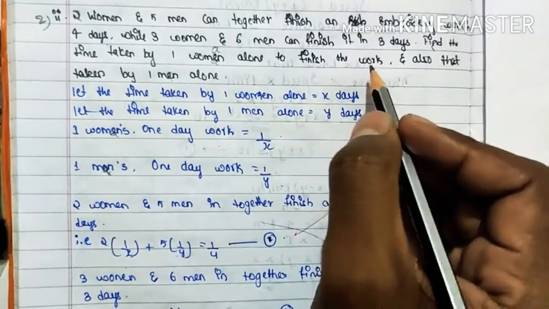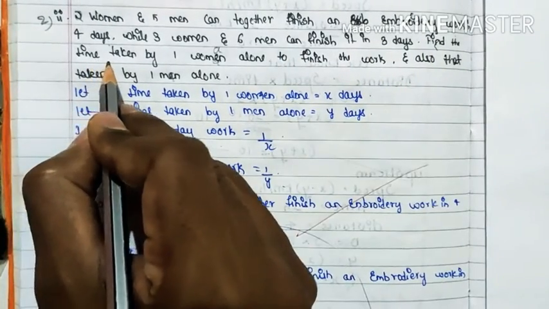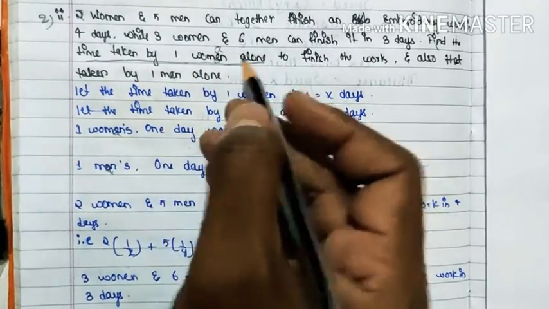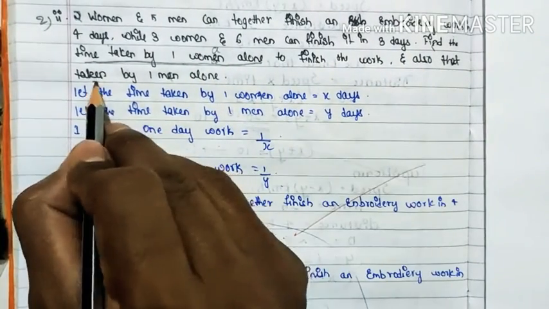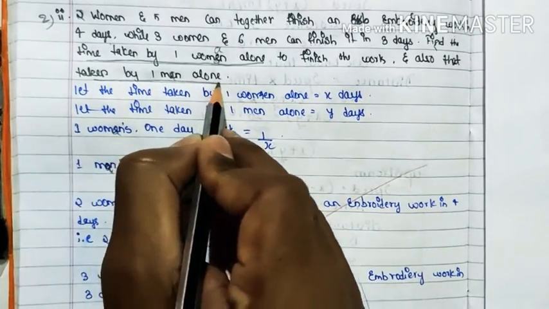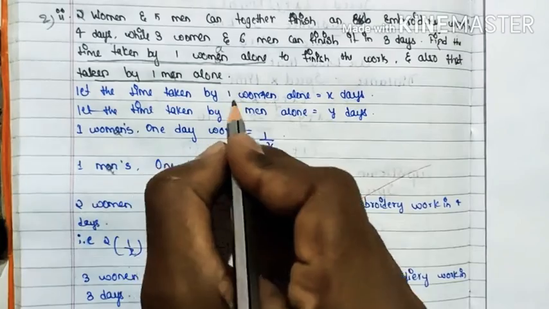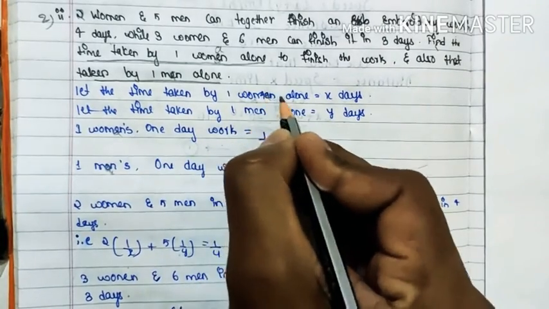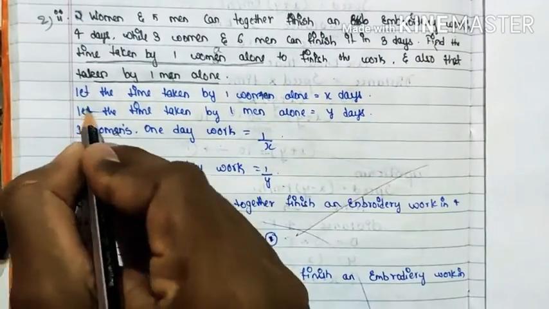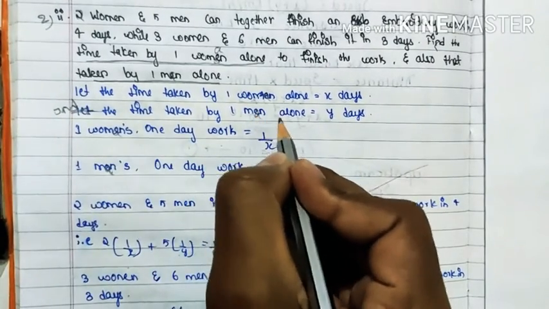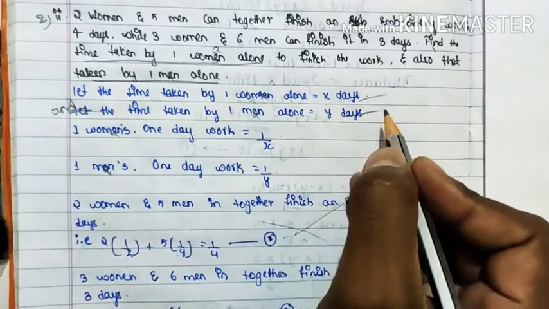So here 2 things are asked. Find the time taken by one woman alone, which will be one quantity, and the time taken by one man alone, which is another quantity. Since 2 things are asked, let the time taken by one woman alone be x days, and the time taken by one man alone be y days. We will assume like this.